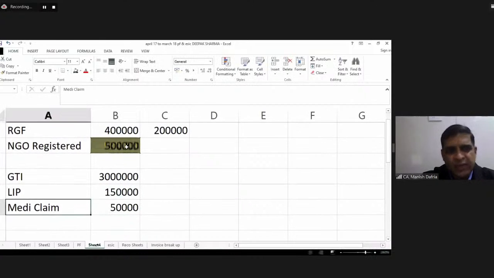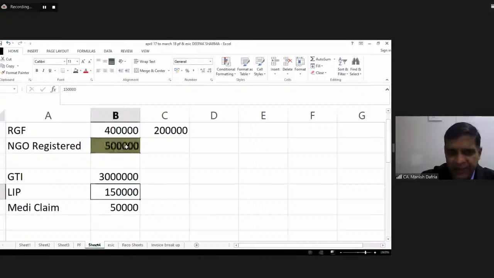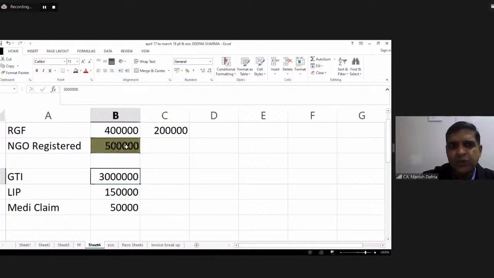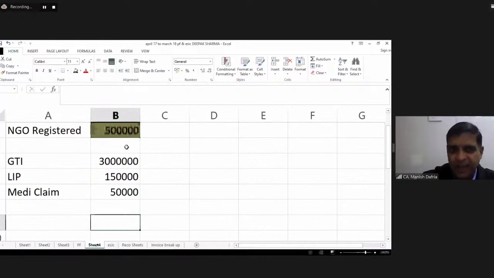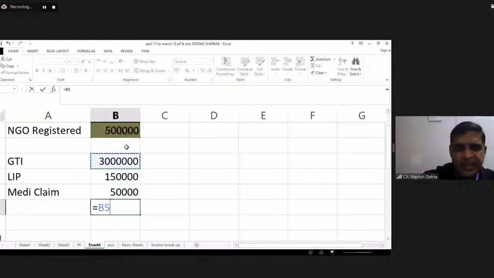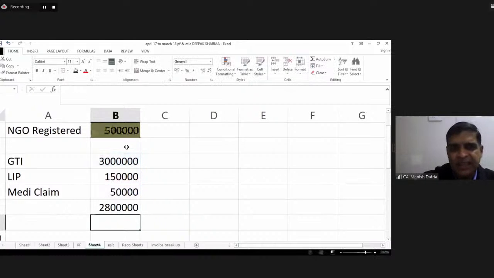So mediclaim for senior citizen 50,000, life insurance premium 1,50,000, total GTI 30 lakhs. So how much is my limit? I need to find out how much is my GTI for section 80G. GTI for 80G is actual GTI minus all chapter 6 deductions except 80G. So 30 lakhs minus 1,50,000 minus 50,000, 28 lakhs is my GTI for section 80G.